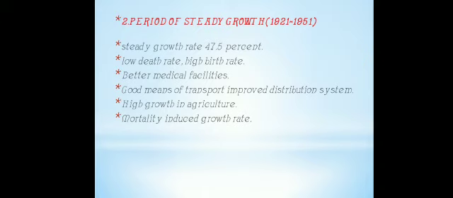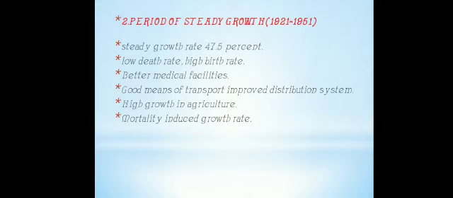At the same time, better transport and communication system, improved distribution system. Distribution system means food distribution system, and there was high growth in agriculture, and due to this there was food security, and the crude birth rate remained high in this period, leading to higher growth rate than the previous phase.